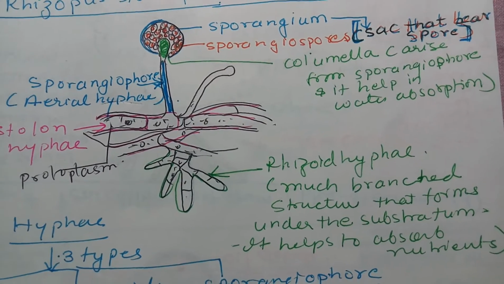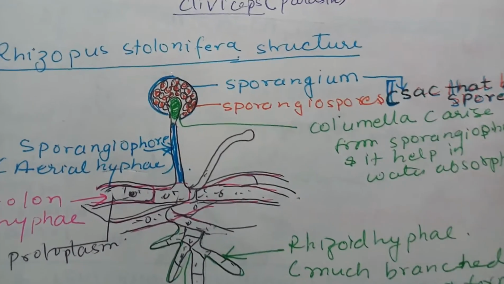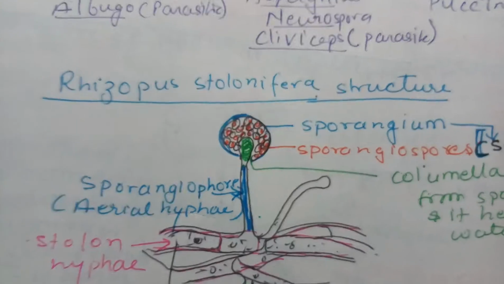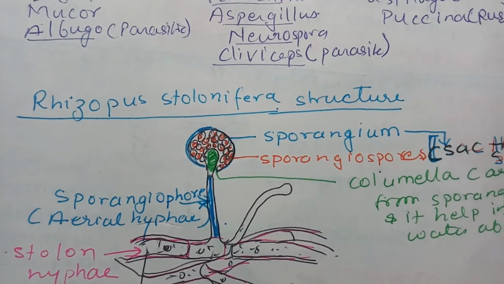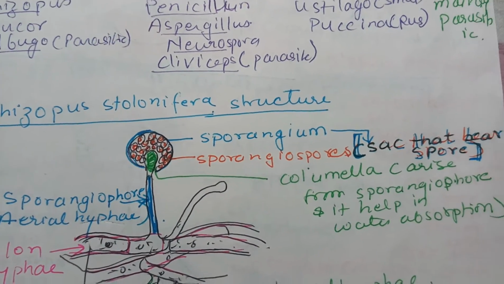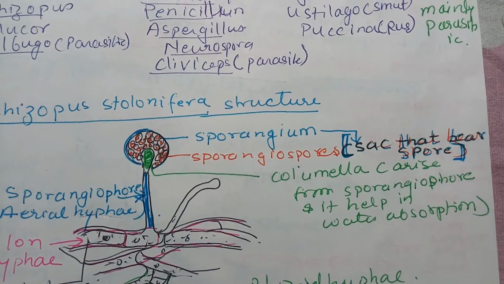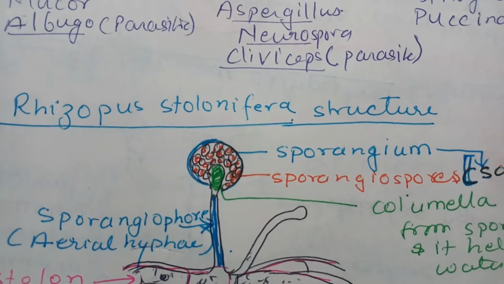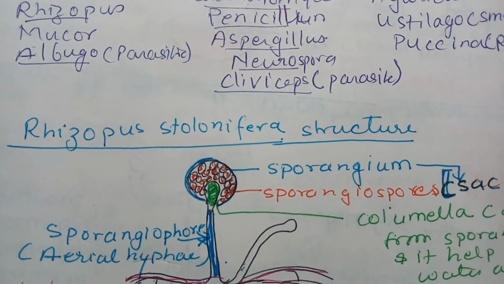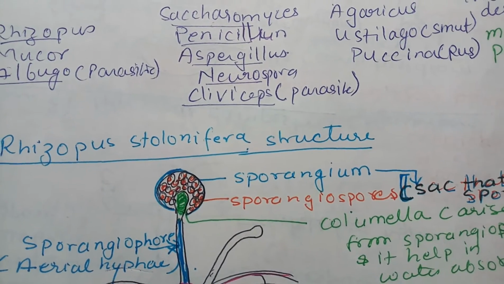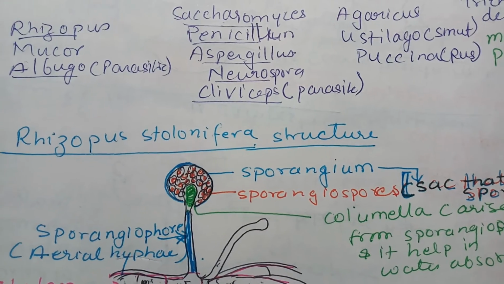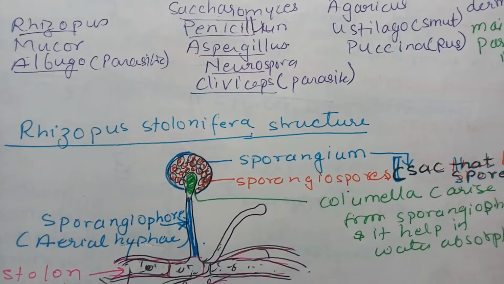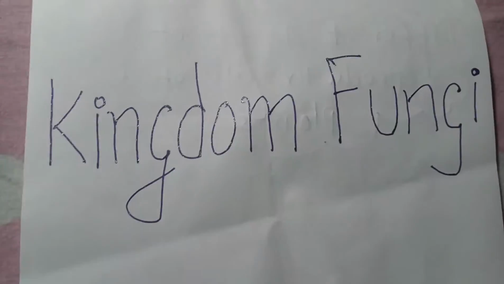Basically they function for the absorption of nutrients, and the sporangiophore is unbranched aerial hypha. At the top it bears a structure called columella, again a form of sporangiophore only, and it helps in the absorption of water. Over it forms the sporangium, which is a sac that produces spores, and these spores are called sporangiospores. When they are released, they germinate.